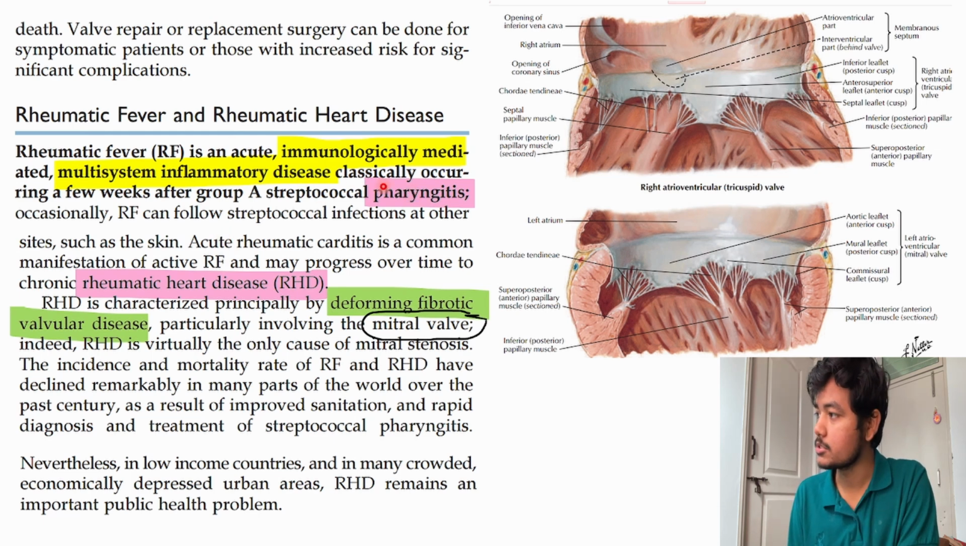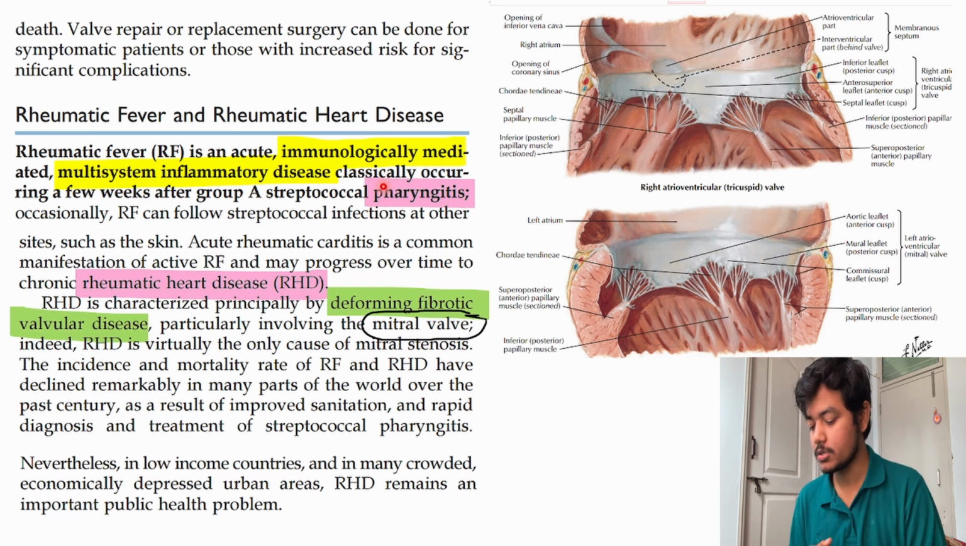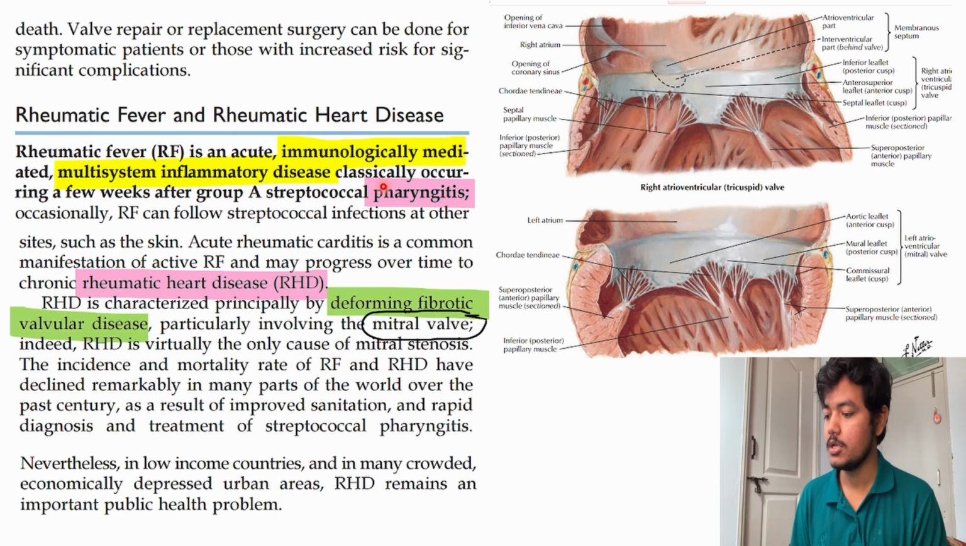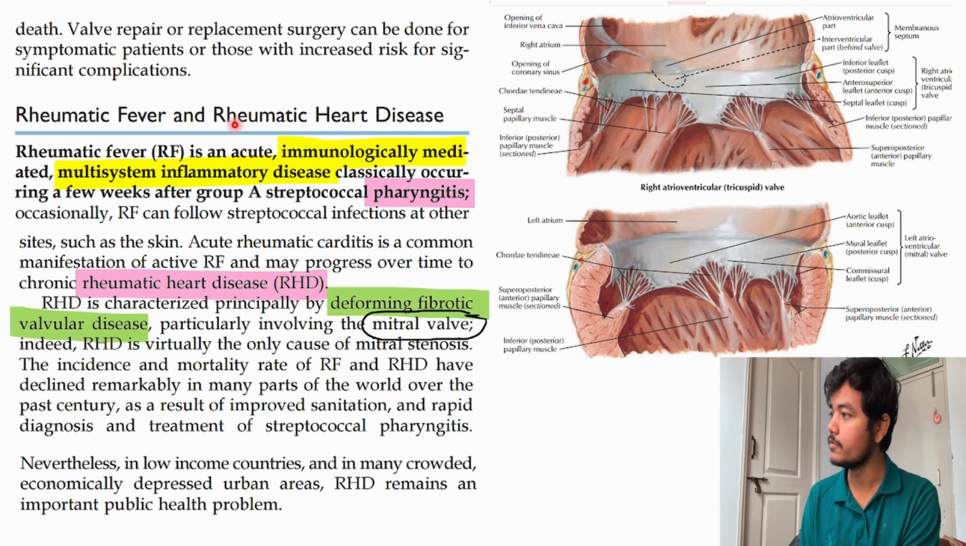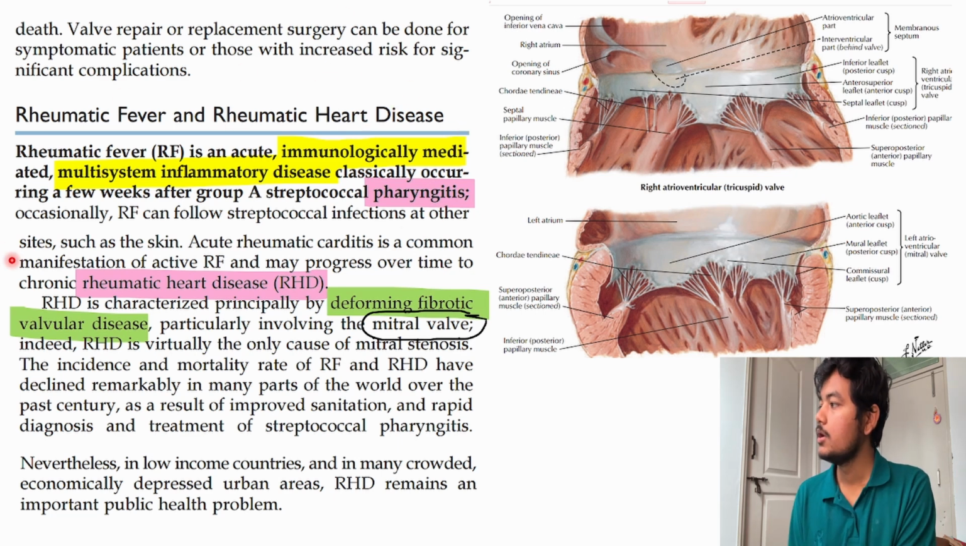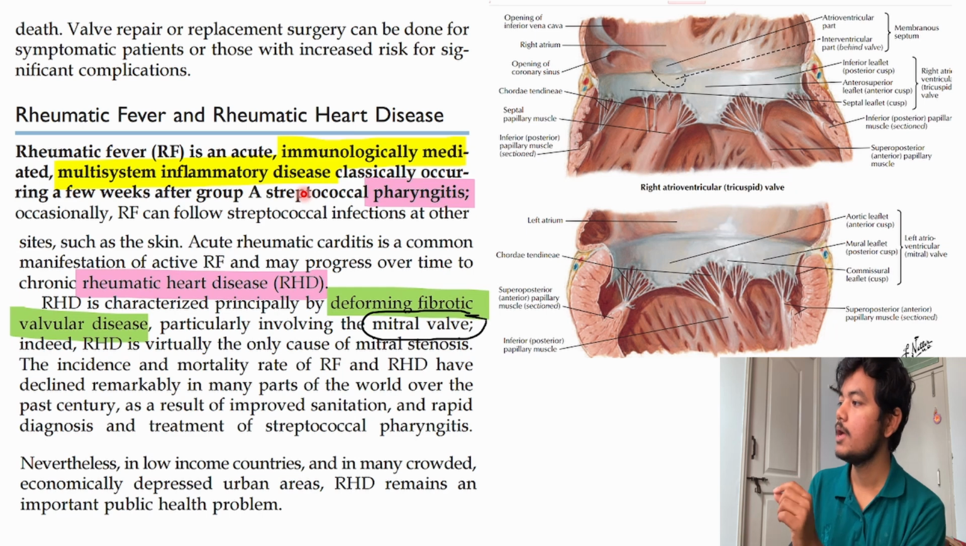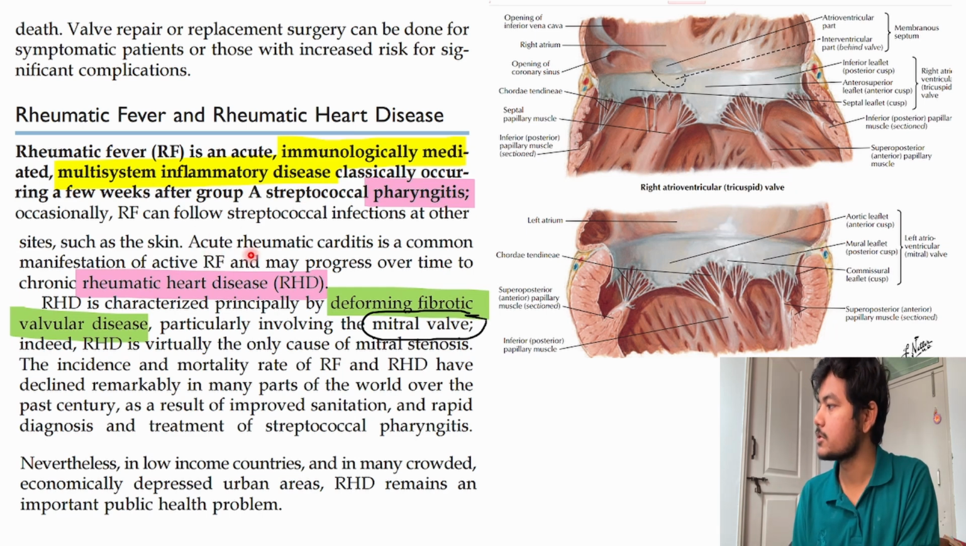then this organism will cause infection. And if there is repeated, recurrent infection of group A streptococcus, if he is not treated properly, then slowly this pharyngitis will lead to rheumatic fever, which will lead to rheumatic heart disease. If it involves the heart, then it is rheumatic heart disease. So it is a multisystemic disease, immunologically mediated. The main villain here is group A streptococcus, and how it happens we will see in this lecture.